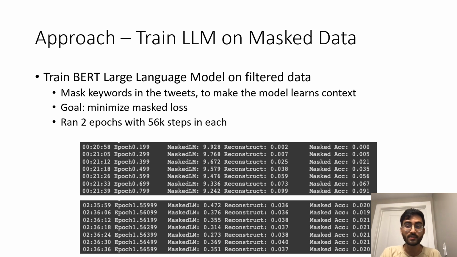For both the August and September datasets, we ran 2 training epochs with 56,000 steps in each, and the top screenshot shows the beginning of the first epoch, and the bottom screenshot shows the end of the second epoch. At the very beginning there's a mask loss of 9.9, and at the end of the second epoch there's a mask loss of 0.3. So there's a big difference there, but you can see the accuracy barely changes from the beginning to end.